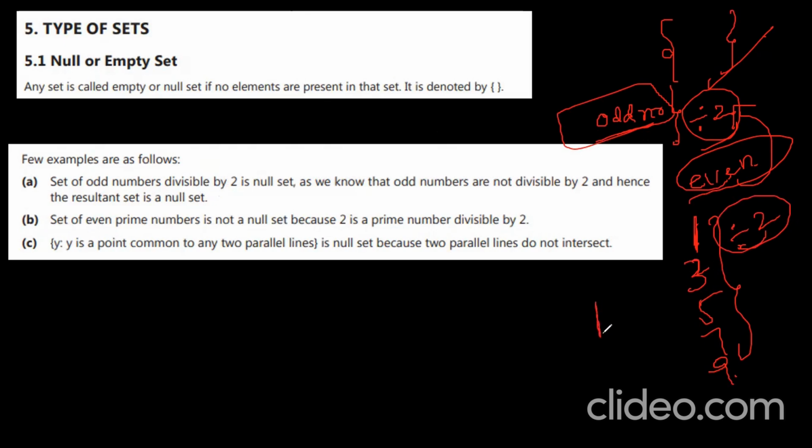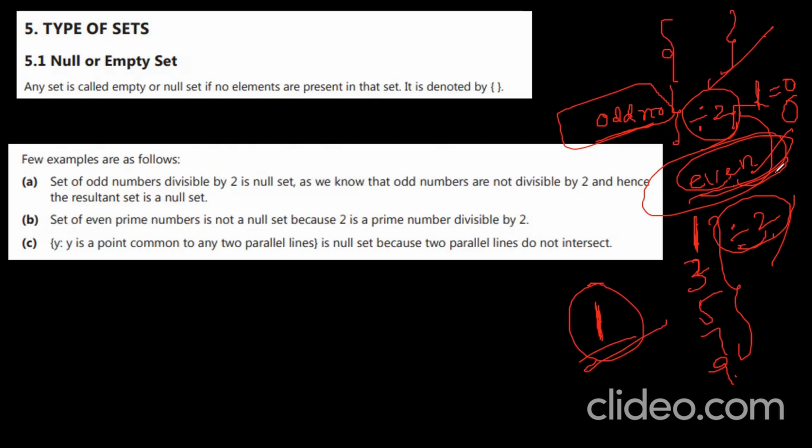No. You are getting a remainder. If you divide any odd number by 2, you get the remainder 1, whereas if you divide an even number by 2, you get the remainder 0. So all even numbers are divisible by 2. But the set of odd numbers divisible by 2 is a null set, I can say.